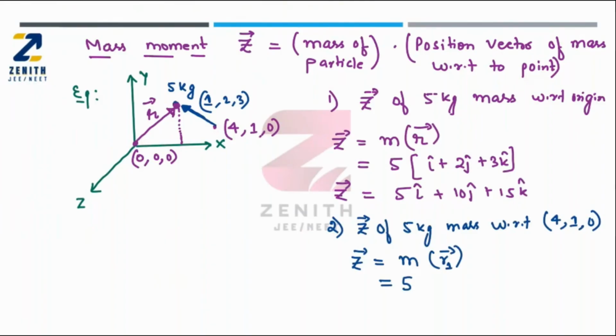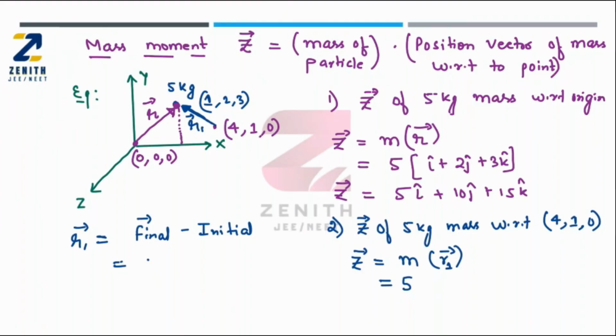Now, the main important thing is how to calculate this r1 vector. r1 means this vector, that means the position of this mass with respect to this point. So r1 vector is nothing but the final position minus initial position. So final minus initial only.